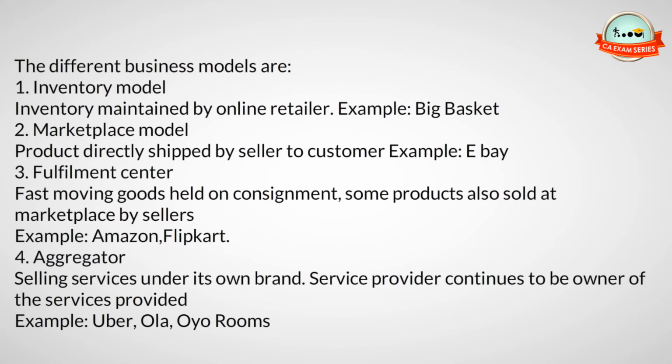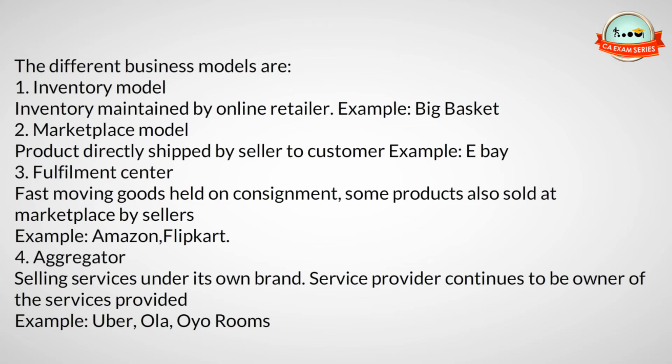The different business models are: 1. Inventory model. Inventory maintained by online retailer. Example, Big Basket. 2. Marketplace model. Product directly shipped by seller to customer. Example, eBay. 3. Fulfillment center.